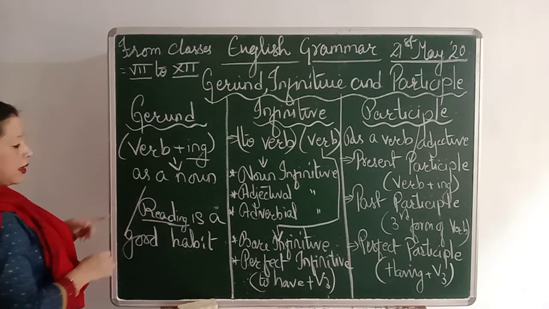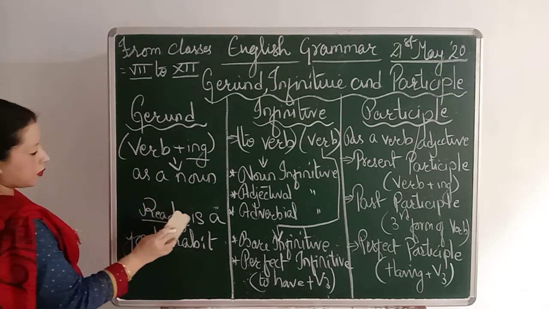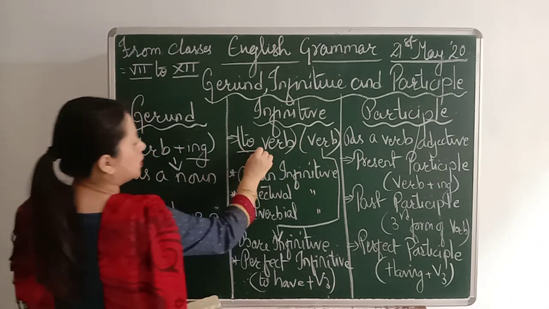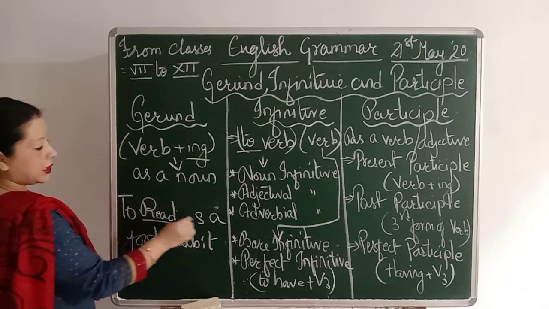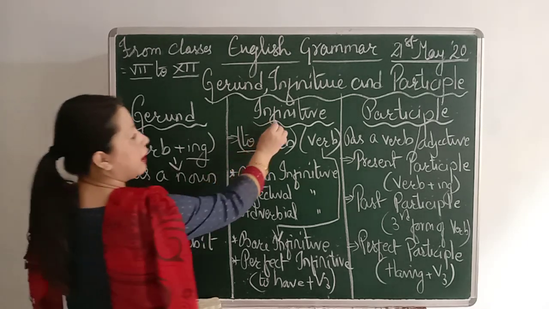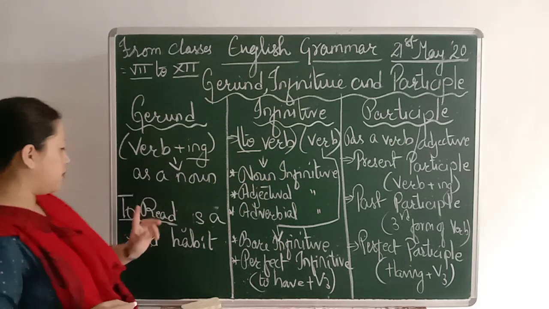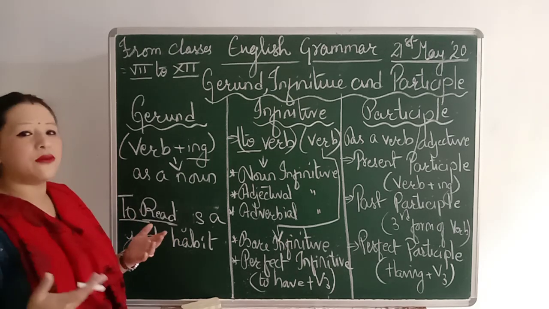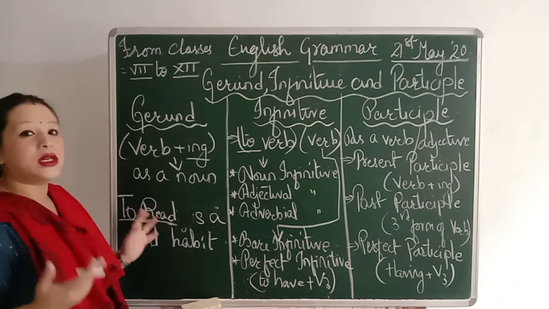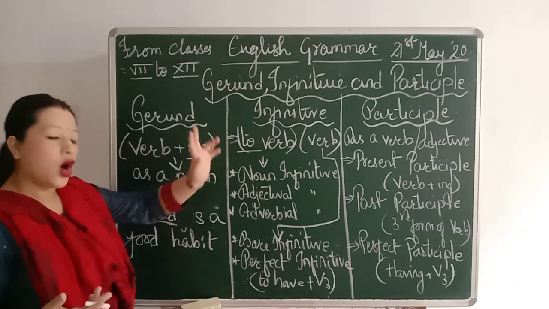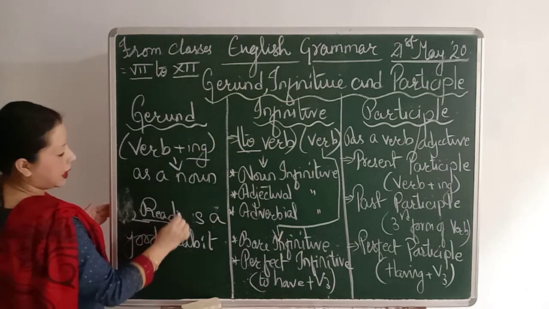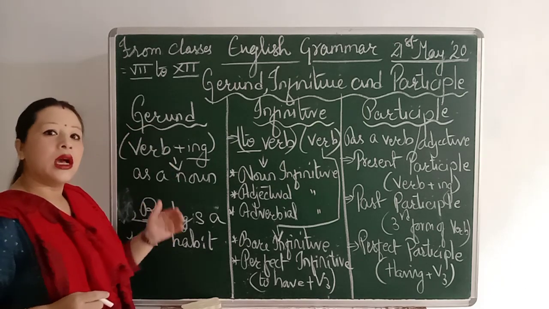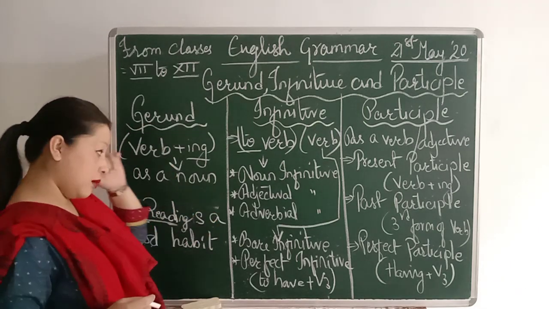Or for example, in front of read, if you add to, to read is a good habit, this becomes infinitive. To verb, infinitive, because verb is the doing word. Read means you are reading something, you are doing some work. So in front of verb, if you add to, it becomes infinitive. Or if you add ing just after a verb, this becomes gerund. And this is how you change a verb into a noun. Is that clear?